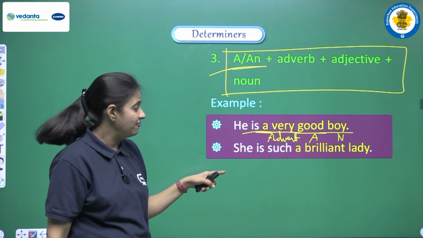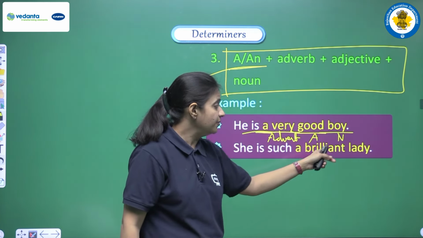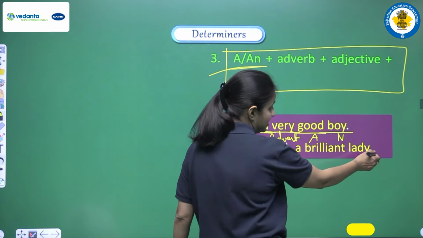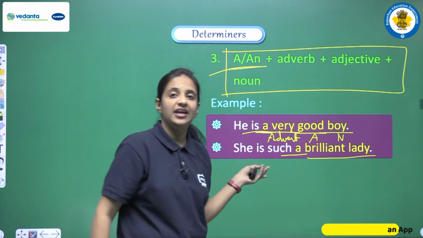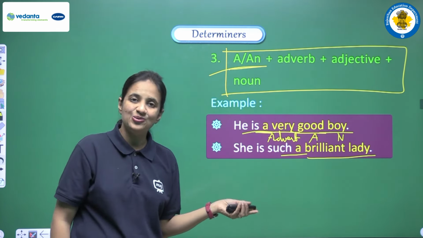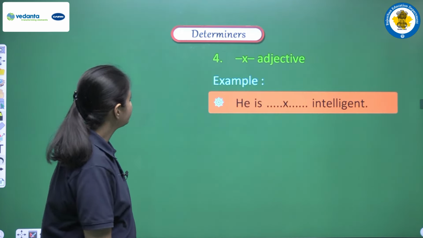So in this manner also, in this structure also, we can use a or an. One more example we are having here. She is such a brilliant lady. Again, lady is a noun, brilliant we all know adjective, and we are using a here, right? So in this manner we can use articles a or an.